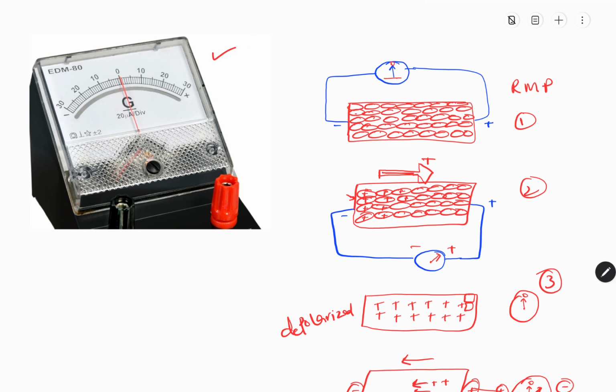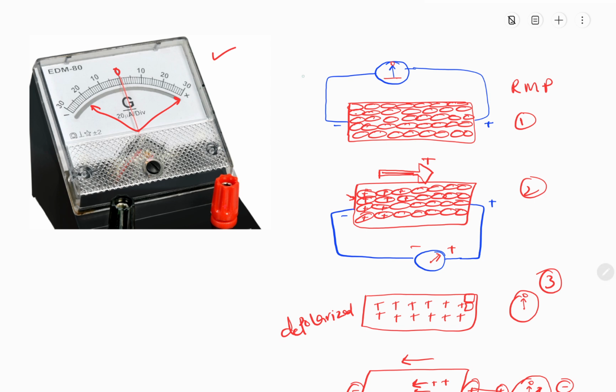So what does a galvanometer do? It is basically a device that is used to detect electrical activity. So we normally connect it with a wire. If the wire is dead, meaning there is no electrical current present inside the wire, the galvanometer will not show any kind of deflection, like the needle is present at 0. This means that there is no electrical activity, but if there is any kind of electrical activity present, this needle will show deflection, like here or here. So if there is any electrical activity, the galvanometer will show us deflection.